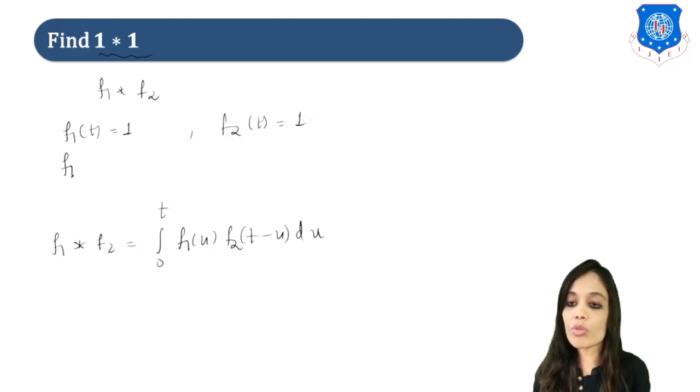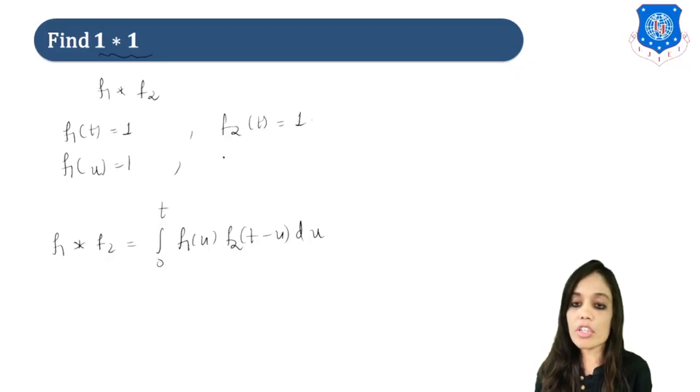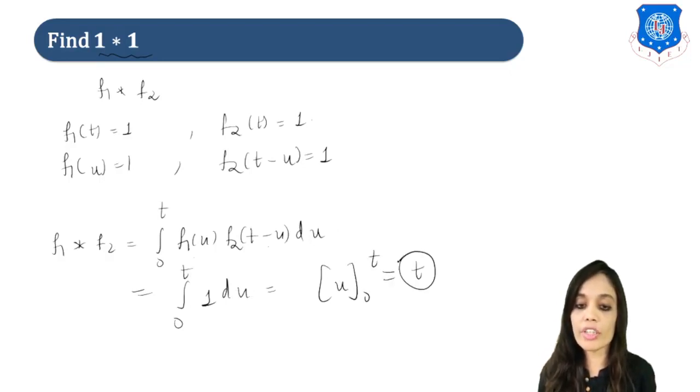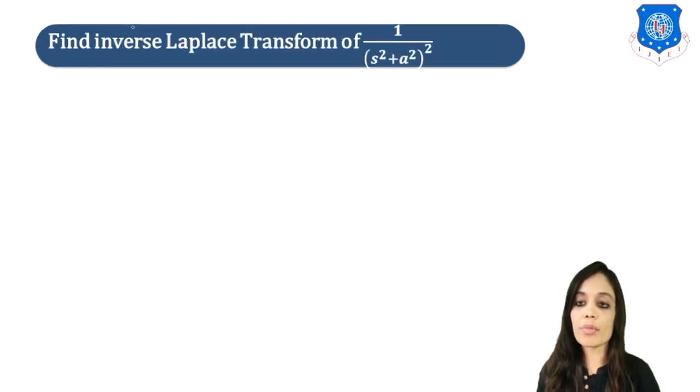So here we have to replace t by u, so it will be 1 because it is constant, and in f2 we have to replace by t minus u, so it will be 1. Now put both these values, so it will be 1 into 1, that is 1 du. Integrate, so it will be u from 0 to t. Put the limits, so the answer will be what? t. So the answer of 1 star 1 using the convolution theorem is what? t, right?